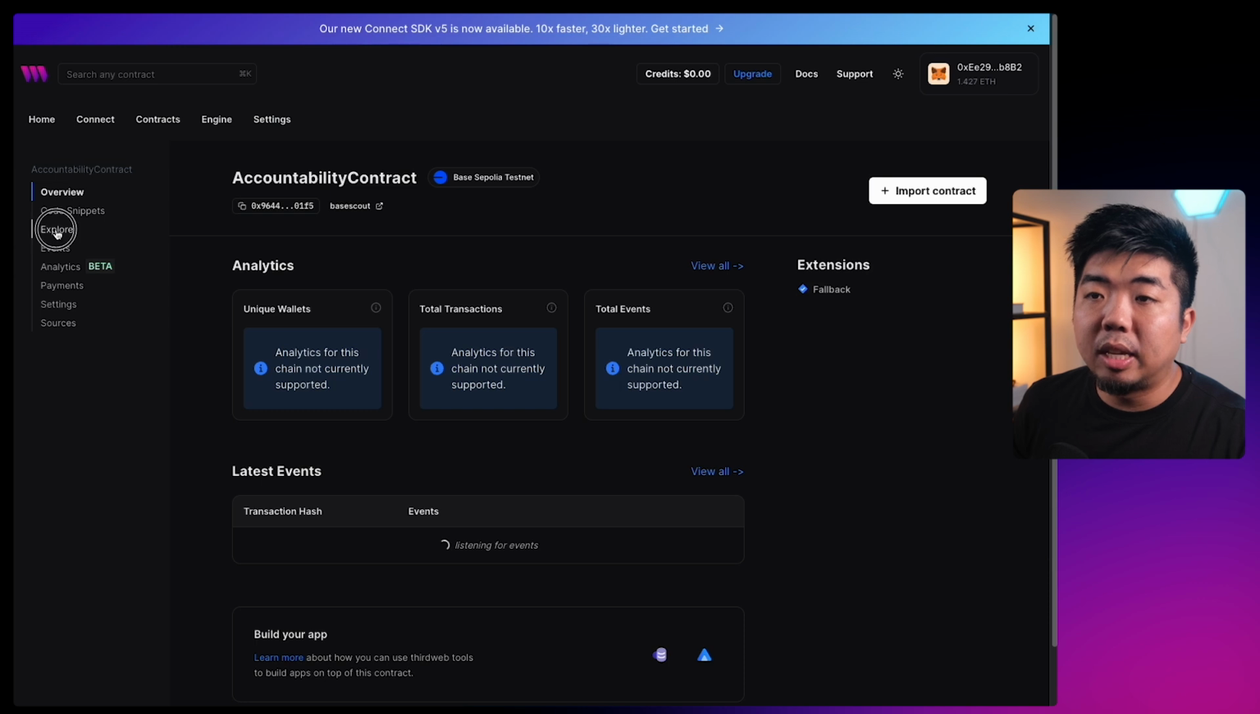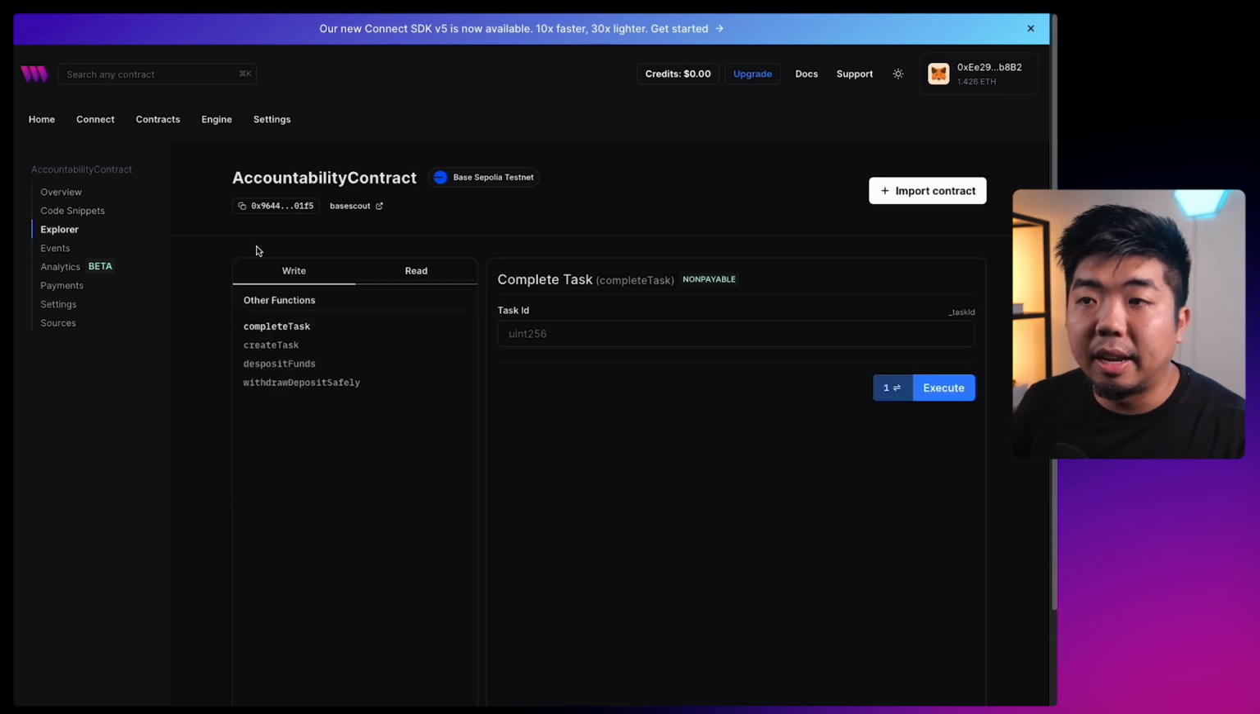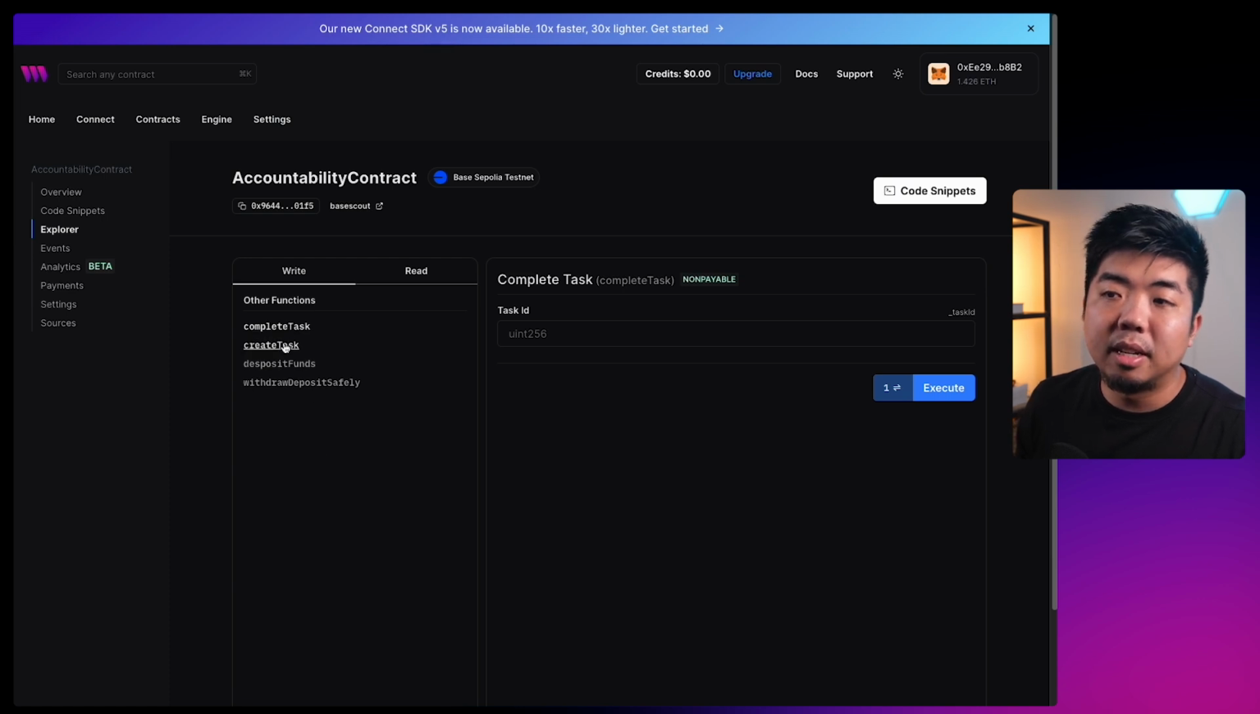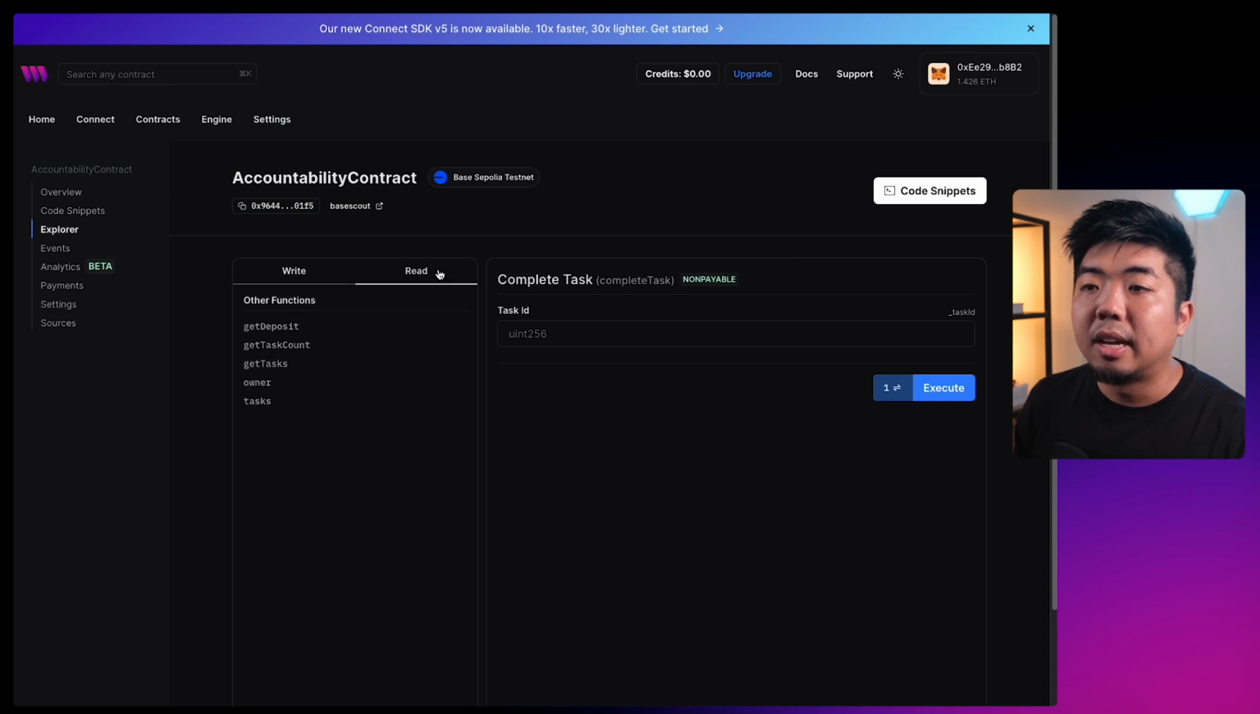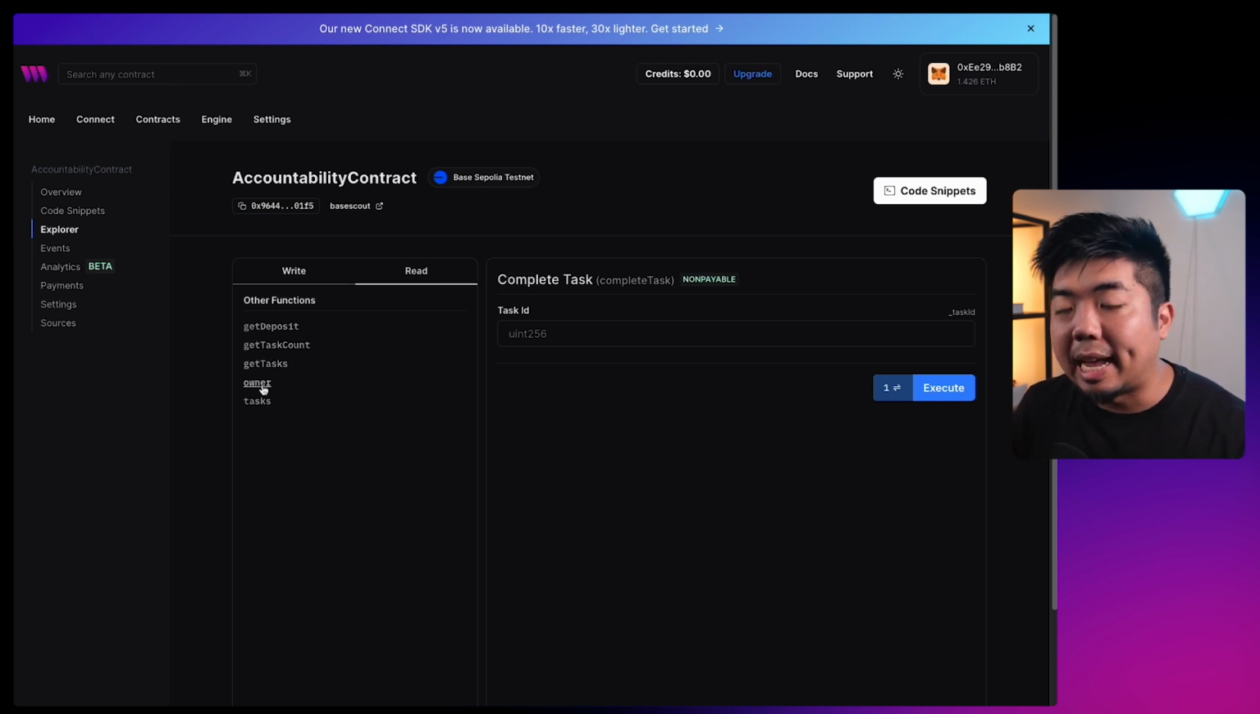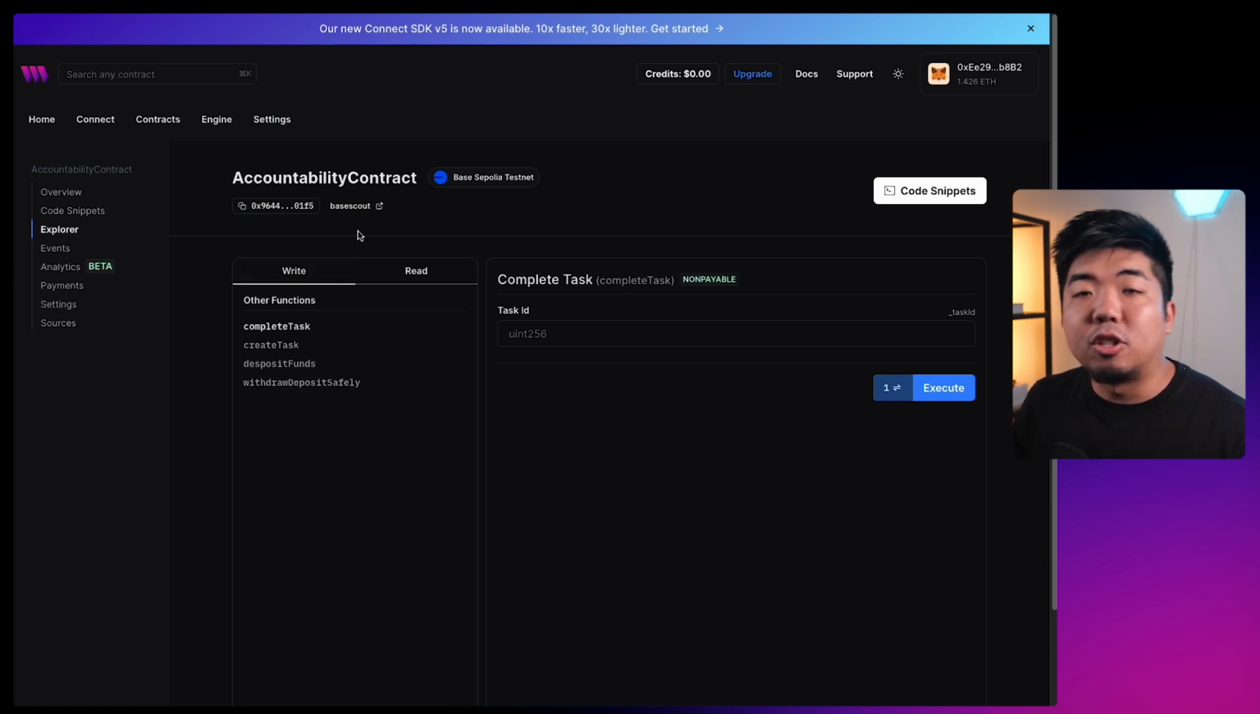And if I come to the Explorer here on the left-hand navigation, I have my write functions and my read functions here. So these are all my functions here, from complete to creating tasks, depositing funds, and our safety withdrawal here. And then we have the read functions to get the deposit, task count, task, and everything within our smart contract. So now that we have our smart contract deployed, we can now build the front end for this and start interacting with this contract.